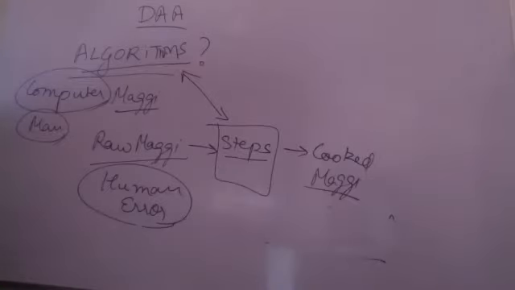That is, you are not following the algorithm correctly. Understand that it is a human error that is possible when executing the algorithm by a man or a woman. Man is human, I mean. But when the computer is performing the algorithm, once the algorithm is created, there is no human error possible. If the algorithm is incorrect, obviously you will get the undesired result. But whatever algorithm you have created, once the Maggie is made, every time you will be able to get a similar kind of output with the same algorithm. That is what the algorithm means.